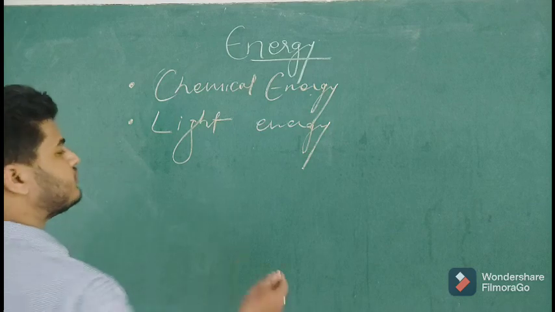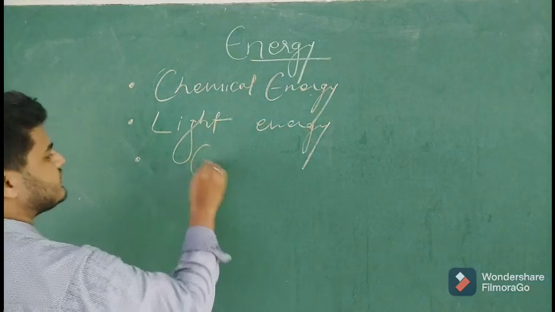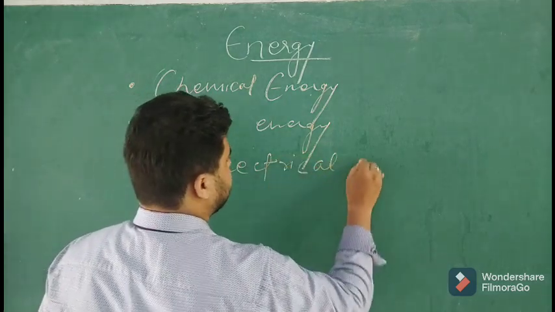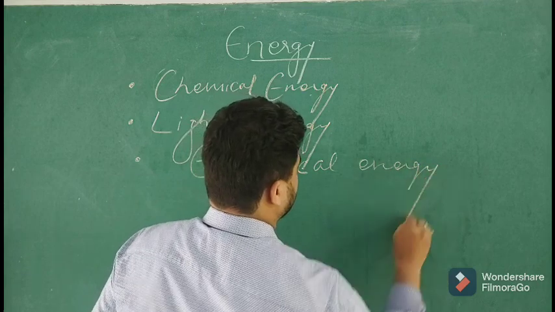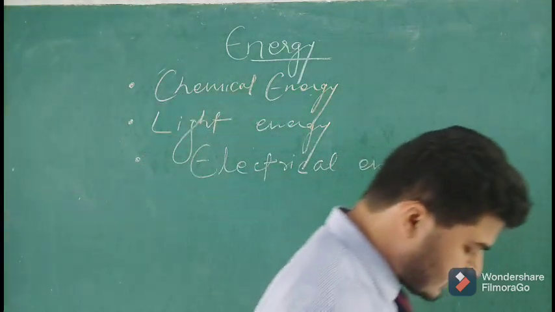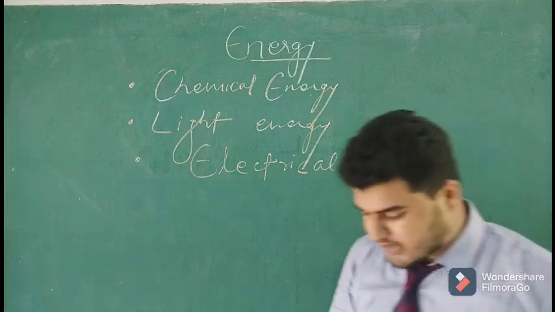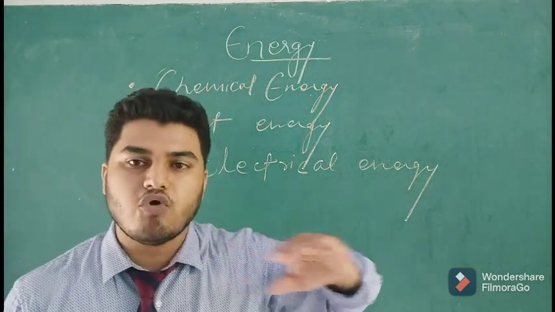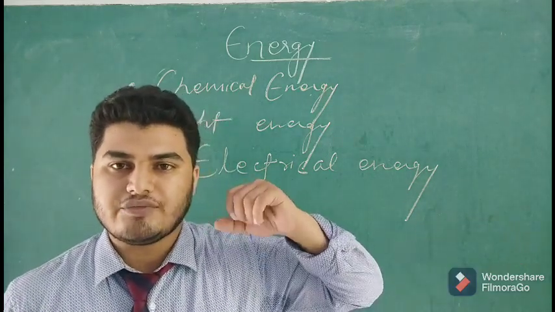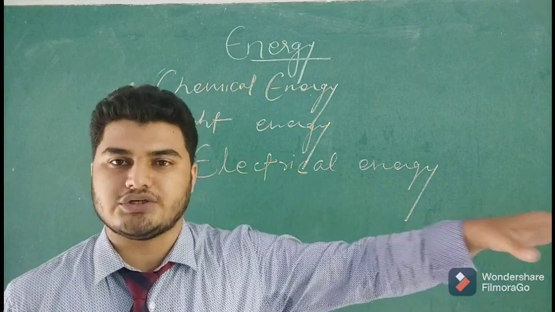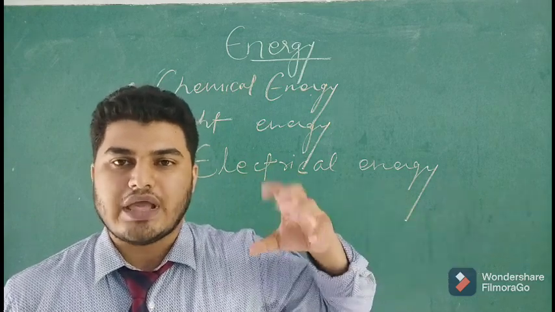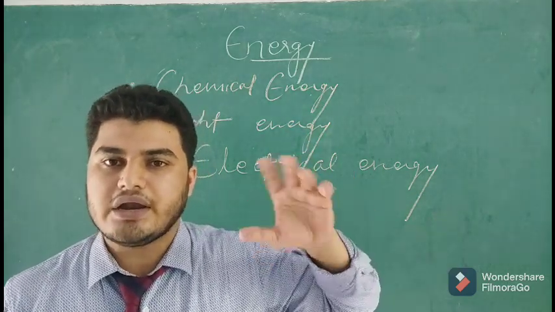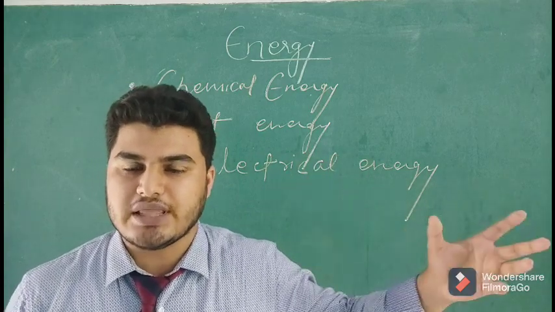Then the next type of energy which you can come across is electrical energy. Now see, what is electricity? Electricity is the flow of electrons. When electrons start moving through a place, then we say that electricity is flowing in that conductor or in that substance. So electrons are in themselves energy particles, and when they are moving, they are creating electricity, a form of energy they are carrying with themselves.